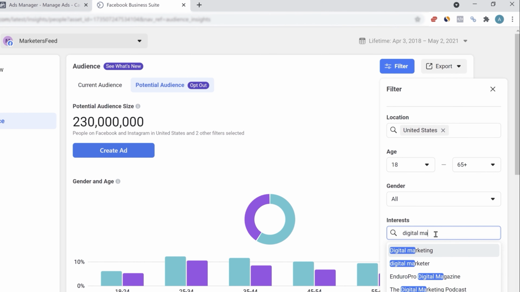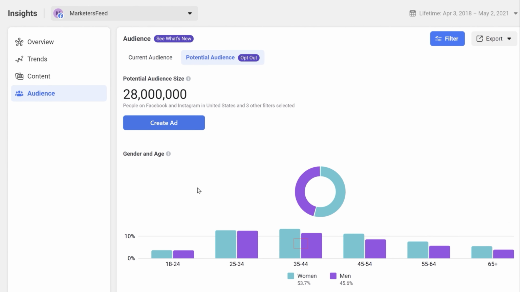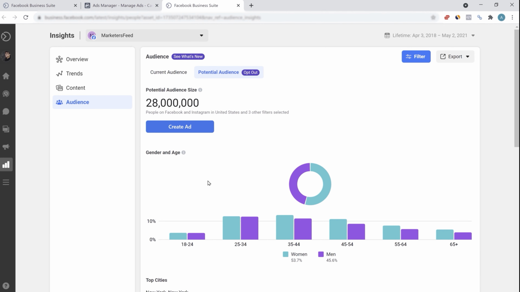On this general distribution, another very important metric I can see is that those above 24 and till 44 are the audiences that I have to target. And there's also a very balanced distribution among men and women. So it's not like I only have to target men, but I also have to target women. To create your ad set, this gives you a very good idea to start with. As I told you earlier, at the ad set level, you also have to select your geography and the age distribution. So this data really helps you out in saving a lot of money in testing.